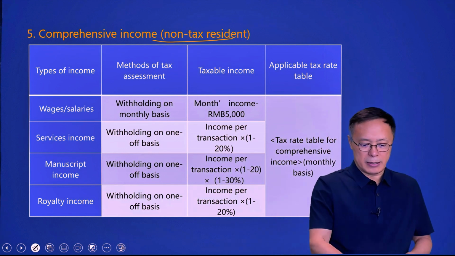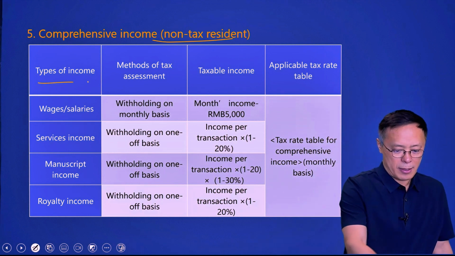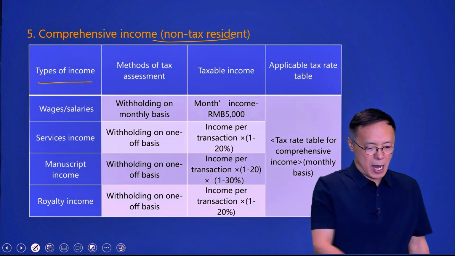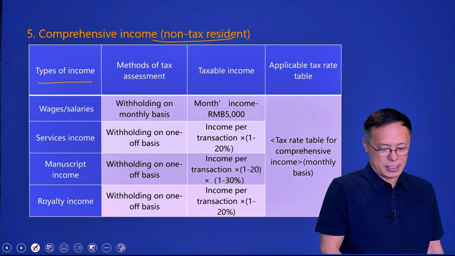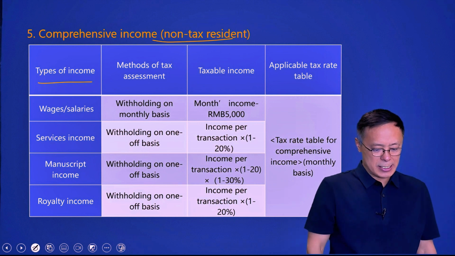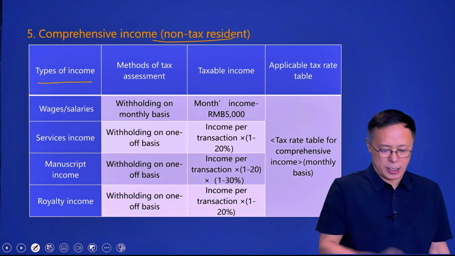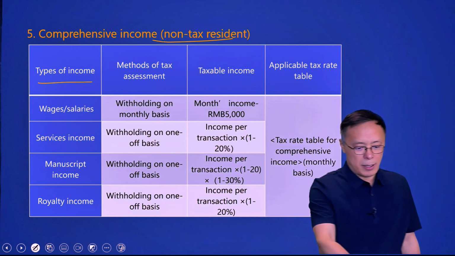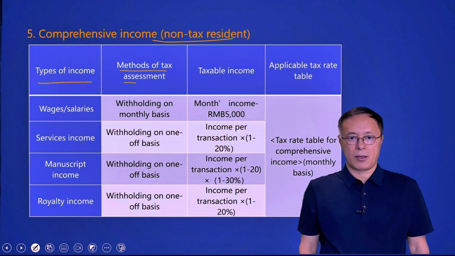Here's a summary for non-tax residents. In this table, this column is types of income, including four types: wages and salaries, services income, manuscript income, and royalty income. And this column is methods of tax assessment.